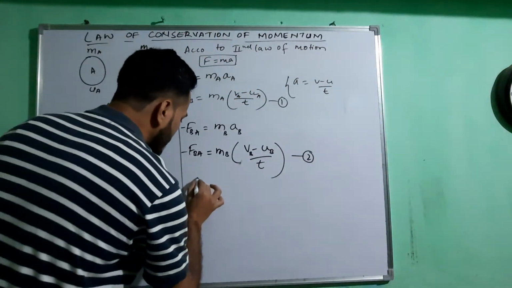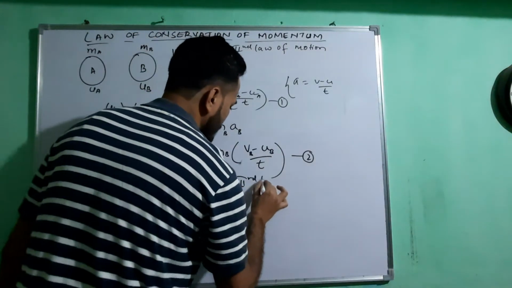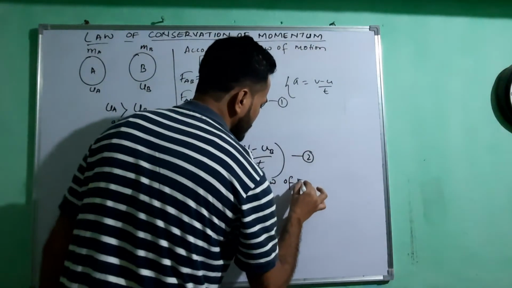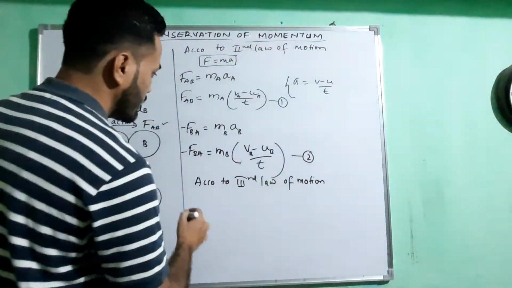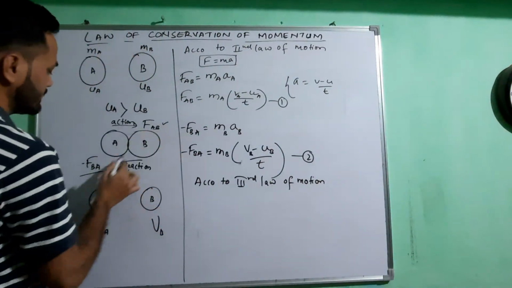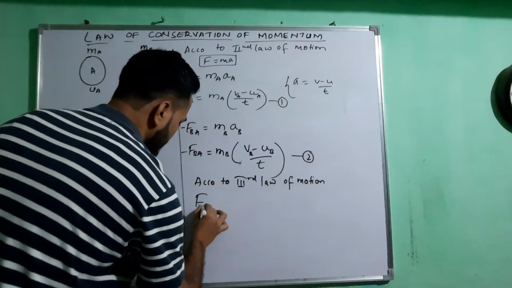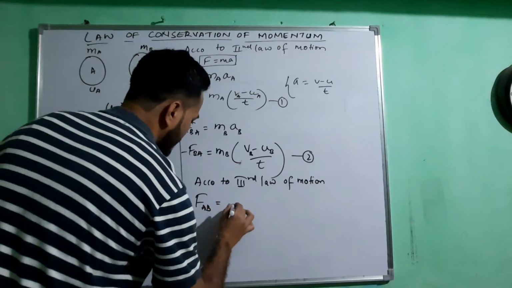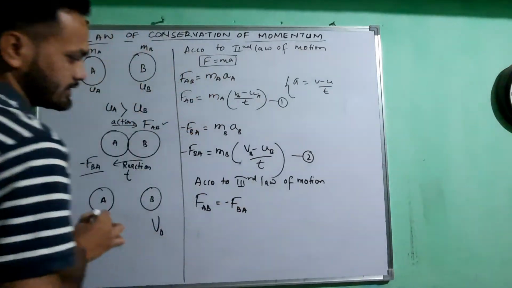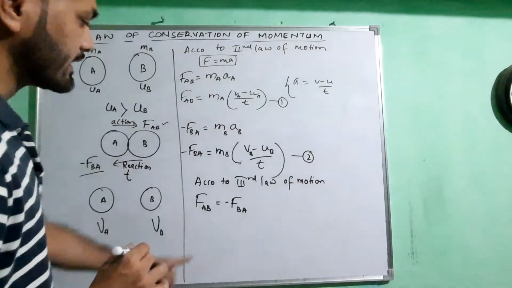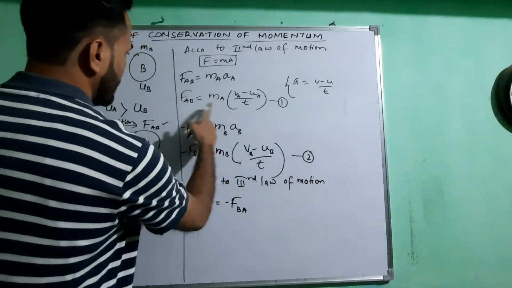Now using the third law of motion. Hope everybody knows what the third law of motion is. It says for every action there is an equal and opposite reaction. Let us say the action to be FAB and the reaction to be FBA, but in the opposite direction. The negative sign shows the force is acting in the opposite direction.